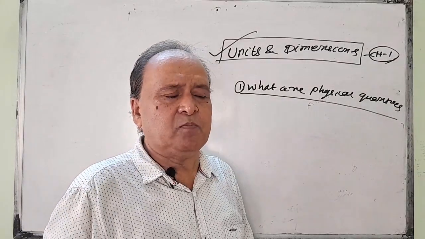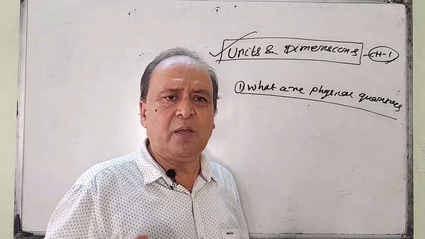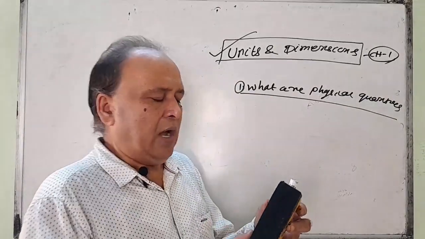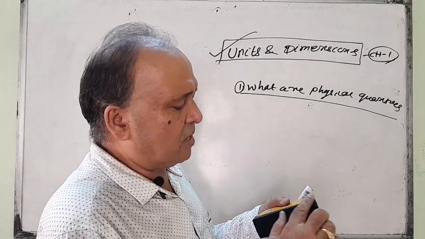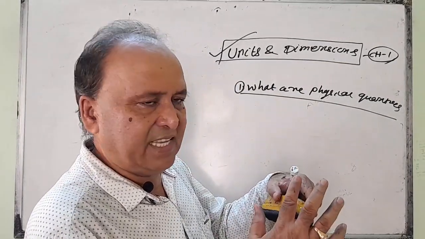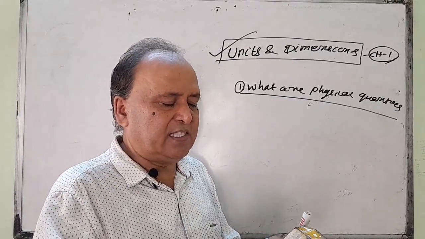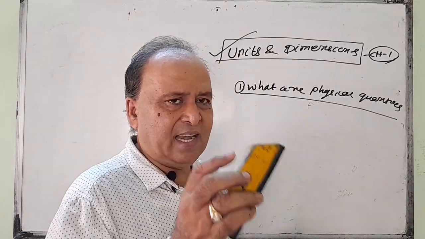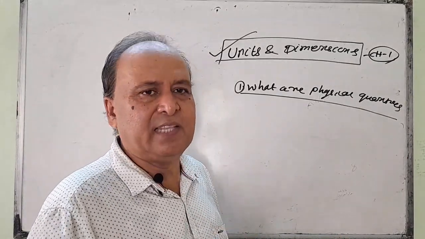The quantities which are used to describe physical phenomena are called physical quantities. Suppose you see this is a duster. How can you describe it? You describe it like this: this is the length of the duster, this is the breadth, this is its height, and this is the area of its cross section. Its mass is this, its density is like this, its volume is this. So mass, length, volume, density, all these are physical quantities.